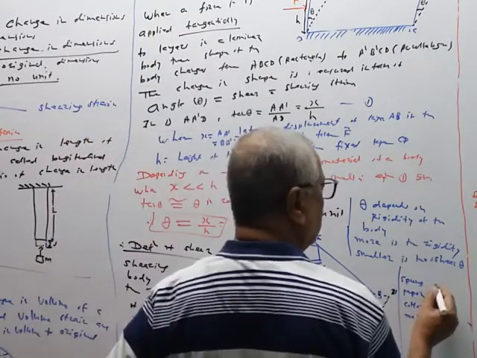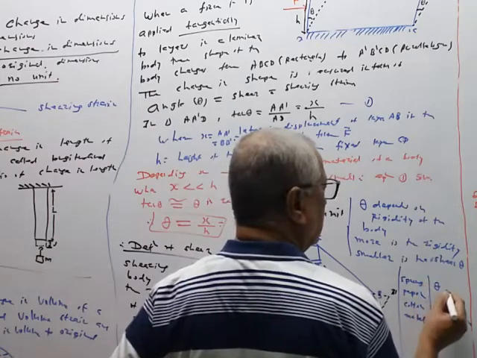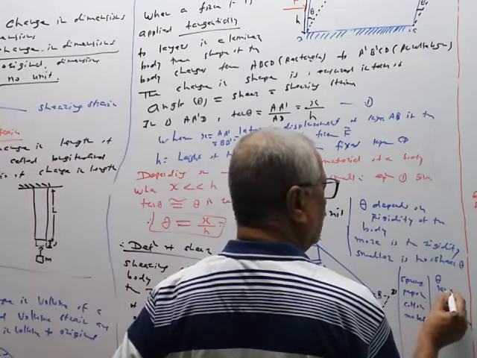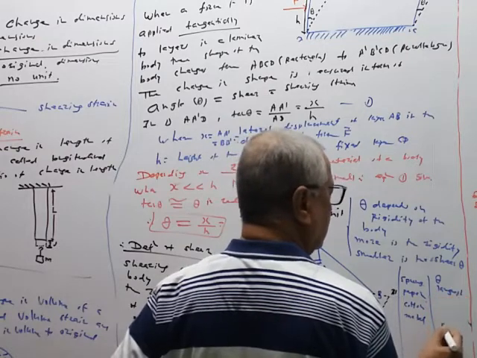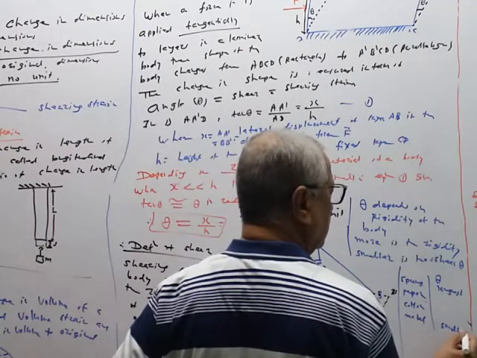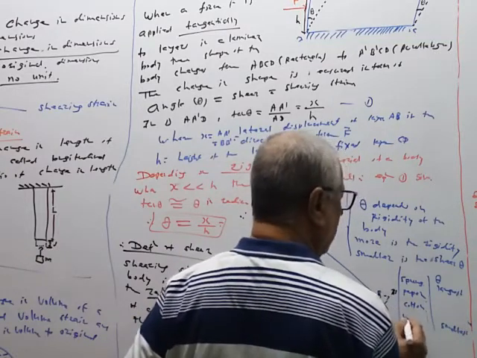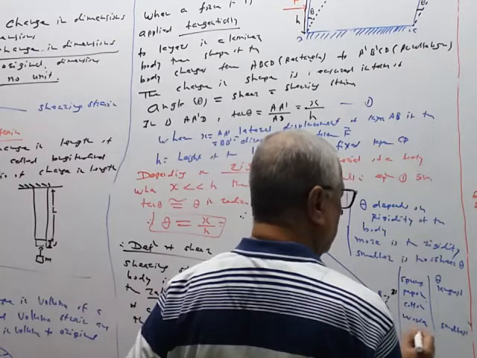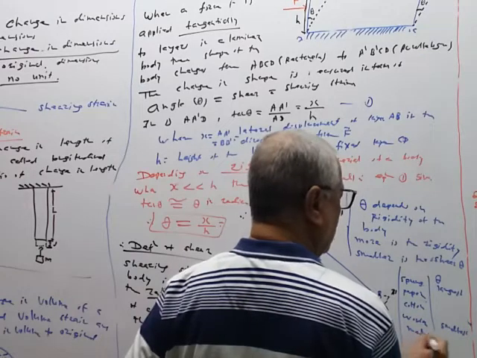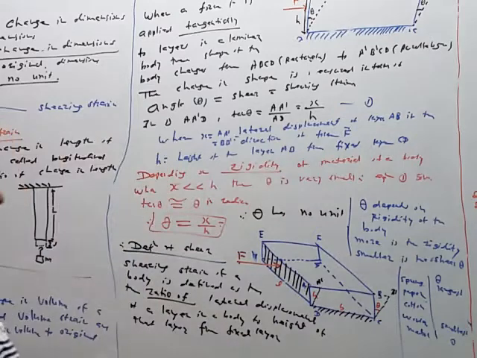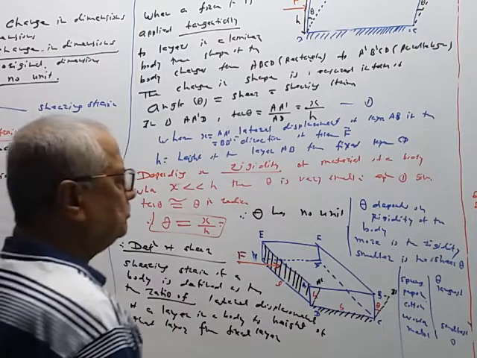Theta is large, theta is the largest, theta is the smallest. Wooden body or metal body, it may be zero like this. So sponge is less rigid. Metal body is more rigid.